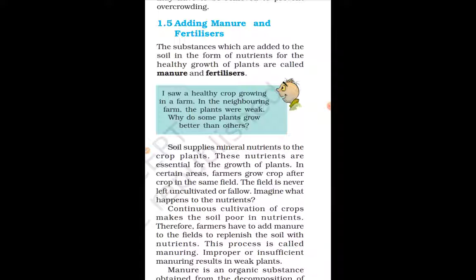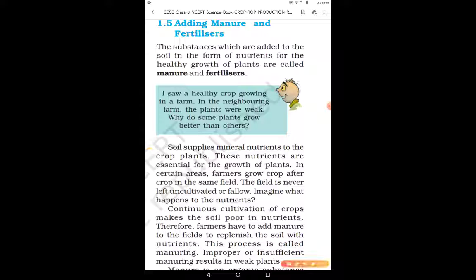So we were doing chapter number 1 of science for class 8, that is crop production and management. In my last video, we completed the second agricultural practice, that is sowing. Now we're going to start with the third agricultural practice, that is adding manure and fertilizers. Right? So let's get started with it.